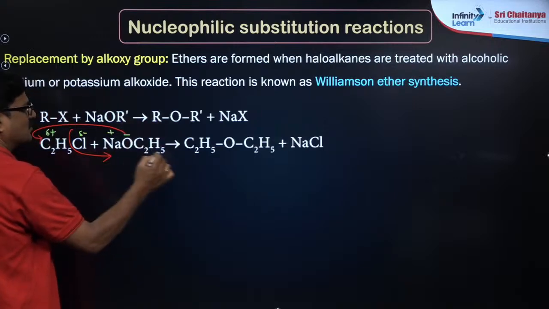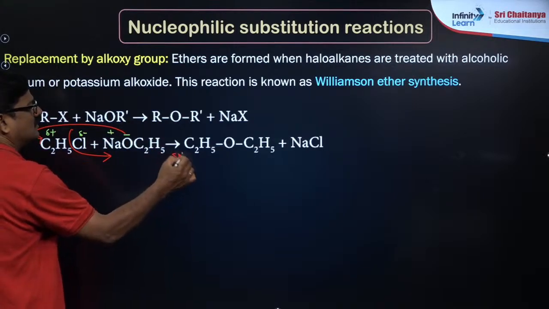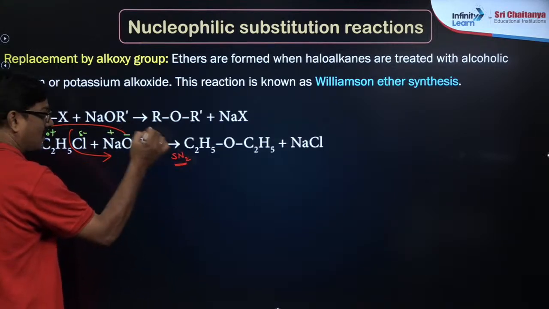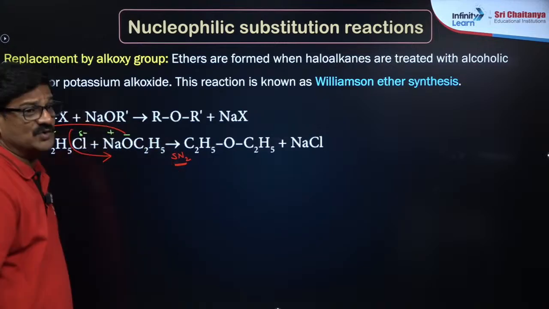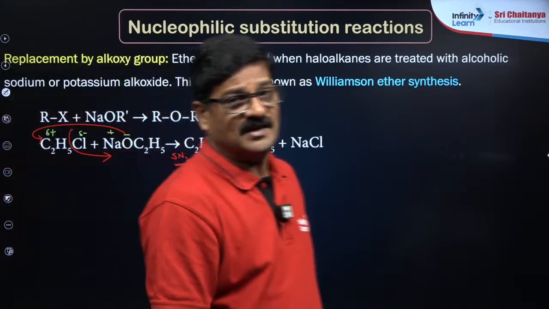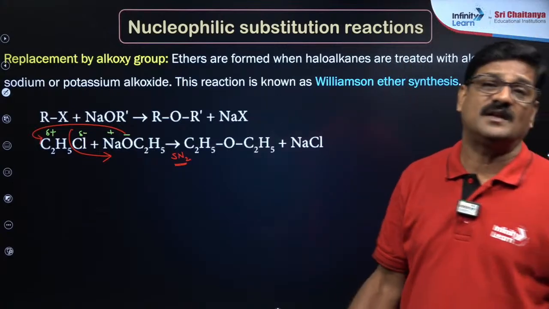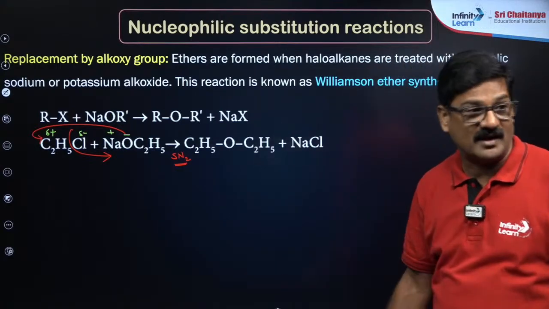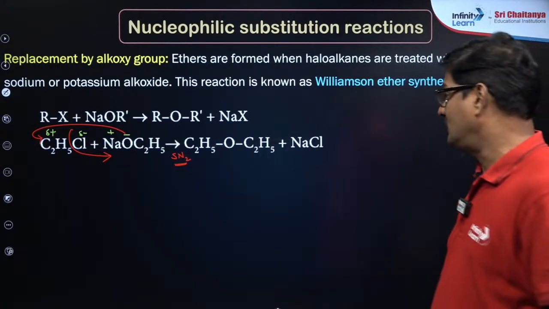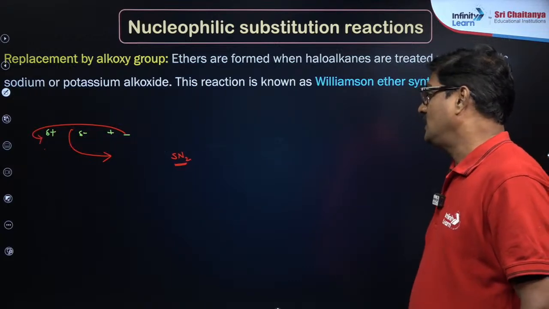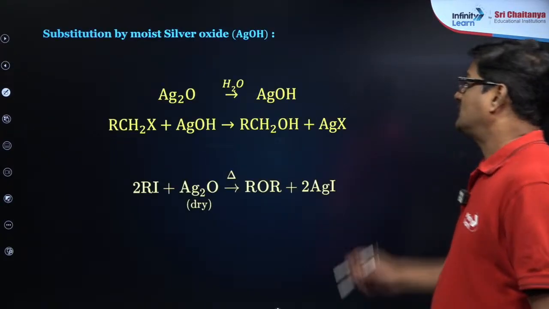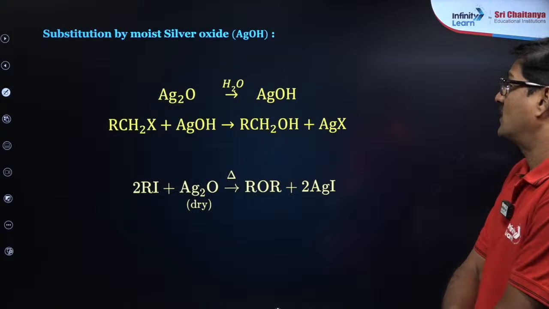This reaction is known as Williamson ether synthesis. It will definitely be SN2. Ether synthesis and the chapter Ethers we will see next week. Understand? Clear? Right.